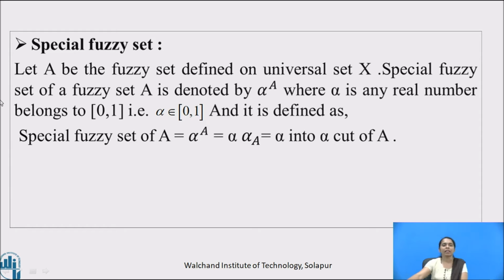Let us see the concept of special fuzzy set. Let capital A be the fuzzy set defined on universal set X. Special fuzzy set of a fuzzy set A is denoted by alpha raised to A, where alpha is any real number belonging to the closed interval [0, 1], and it is defined as: special fuzzy set of A, alpha raised to A, is equal to alpha into alpha cut of A.